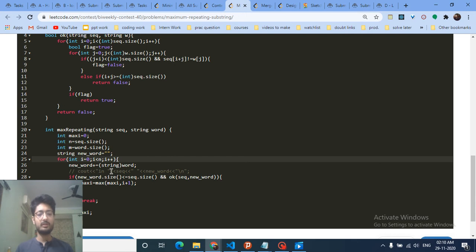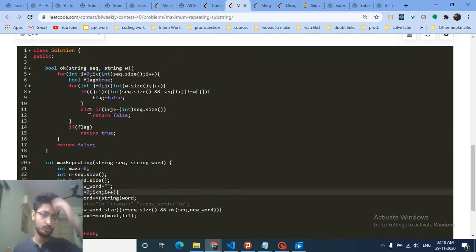If this condition fails, then you just break out of this for loop, because there is no need for further checking. The answer is the maximum. You can also just set max equal to i plus 1, because for every new word we increment it. This OK function just checks in O(mn) operations. What we are doing is, for every position in the sequence, start matching it with the word.